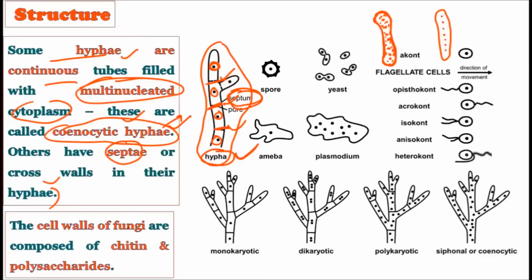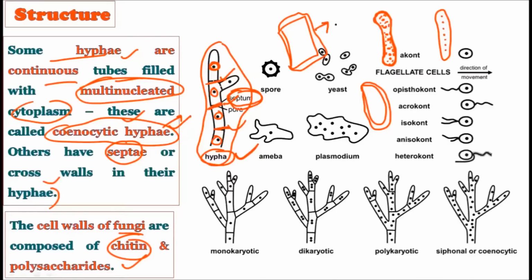The cell wall in the fungi is composed of chitin and polysaccharides. Okay, now this point is very very important, because this is what makes the fungi distinguished from the plants. Now how? See, the plants possess the cell wall, okay, and the fungi also possess the cell wall. फंगाई के पास भी क्या होती है? सेल वॉल होती है. Both plants and fungi possess this cell wall. Now see, what is the basic difference between the plant cell wall and the fungal cell wall?